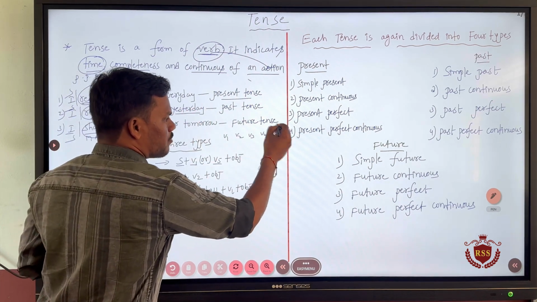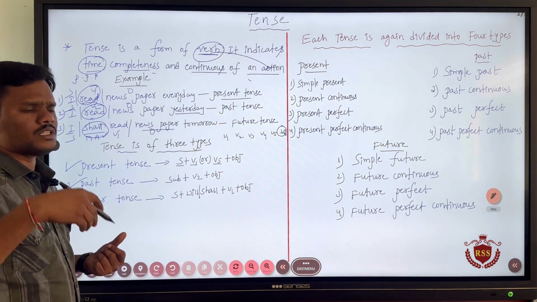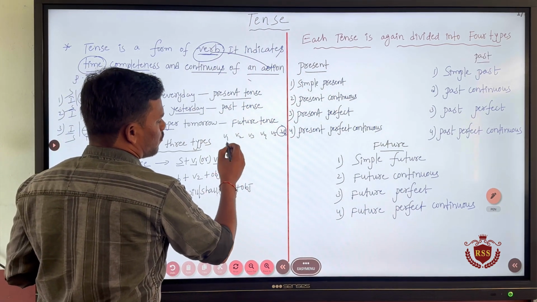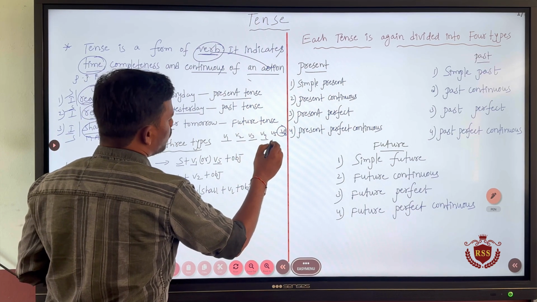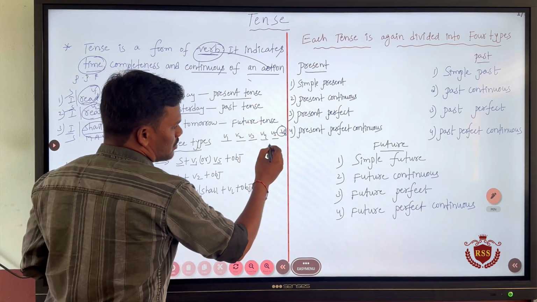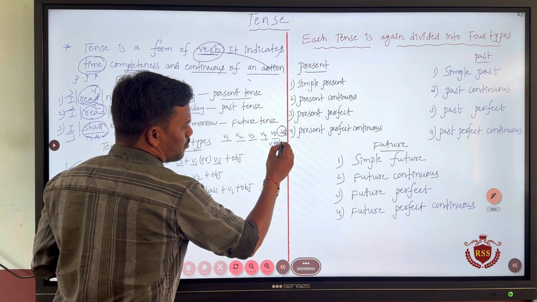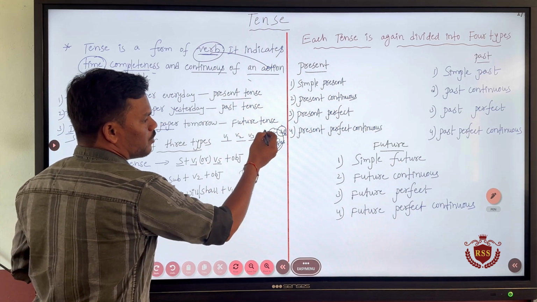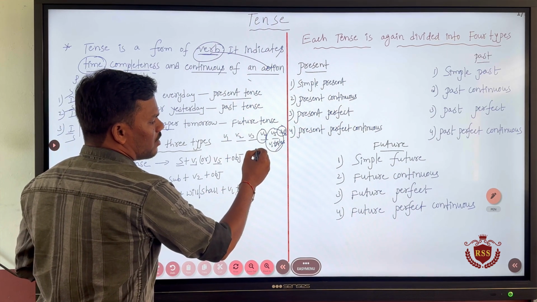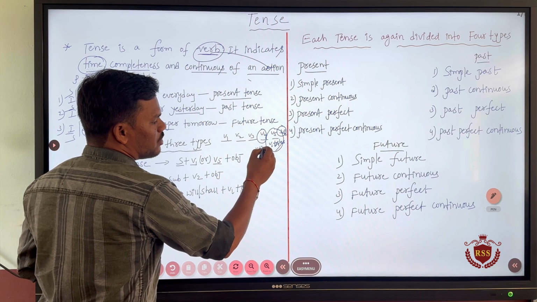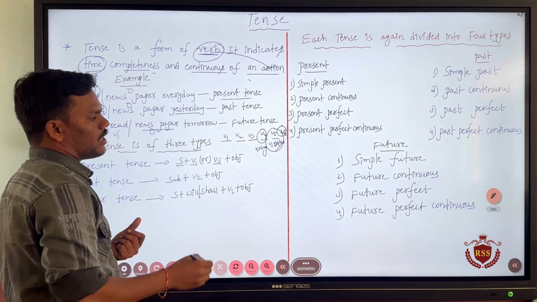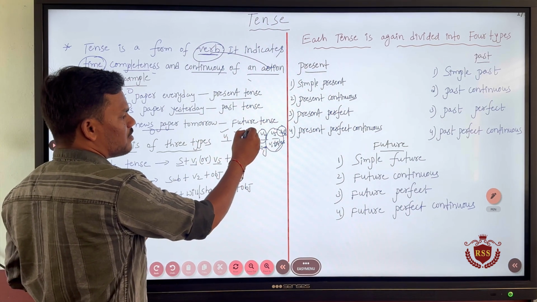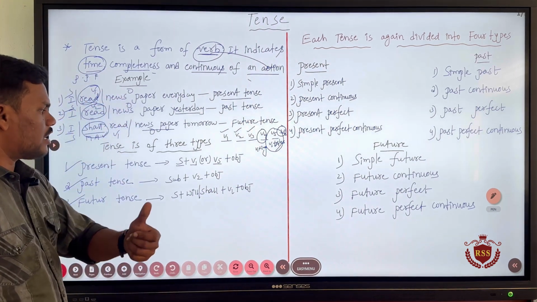So, let us forget about verb 6 because that is a totally different story. We can only discuss till verb 5. Verb 5 in the sense V1 plus S or ES is said to be verb 5, and verb 4 is nothing but if you add V1 plus ing, it is said to be verb 4. Verb 1, verb 2, verb 3, we all know that this is present tense, this is past and this is past participle. So, clear? Okay, then fine.